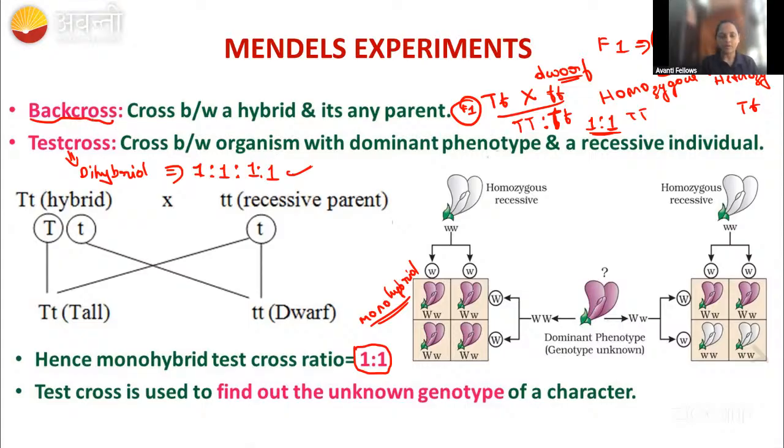What do you mean by back cross? We have got the F1 progeny, right? But this we are going to cross with any parent. Any parent means either the dwarf one, the recessive parent, or the dominant parent. We are going to cross with either one.